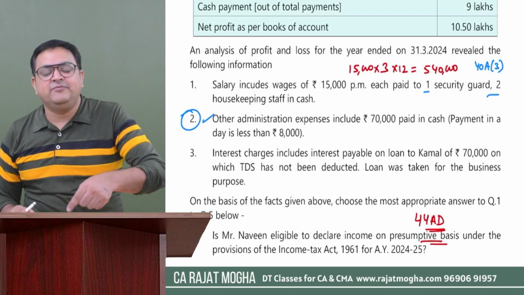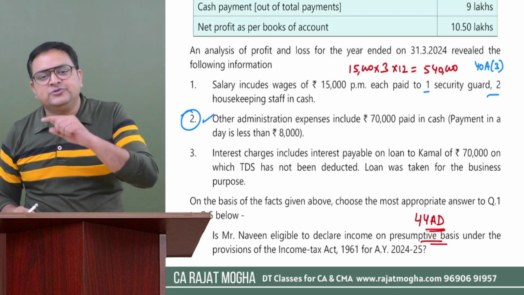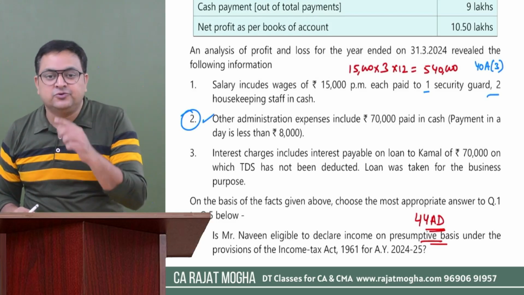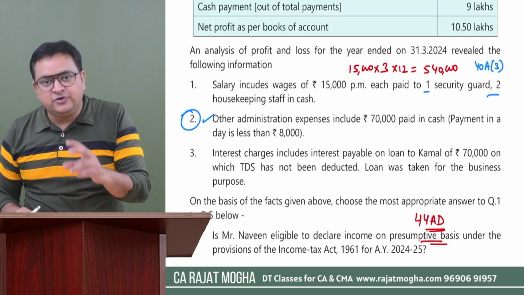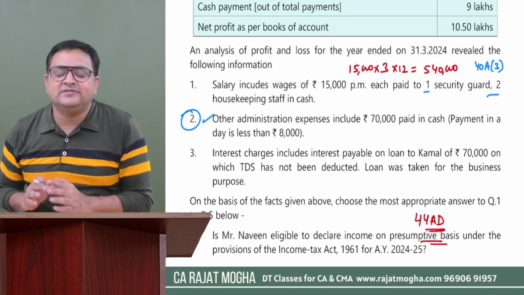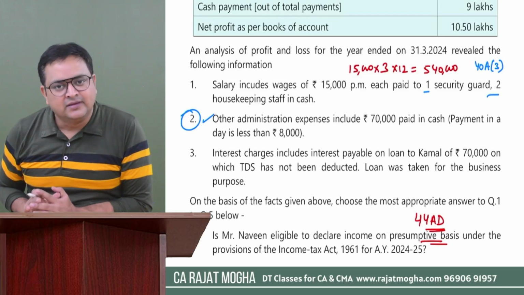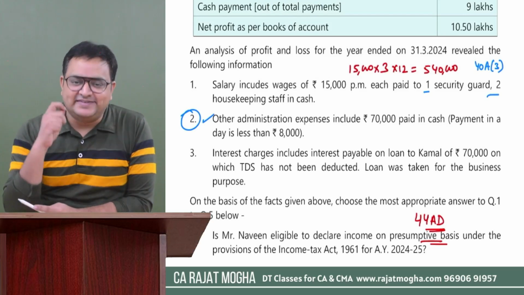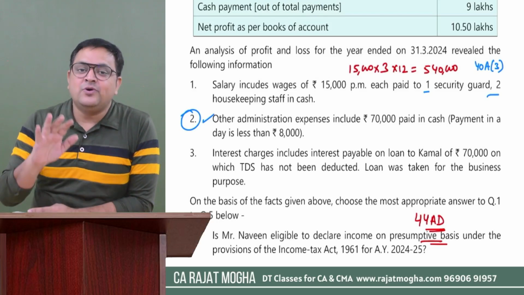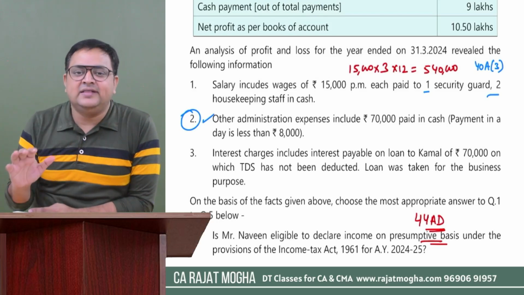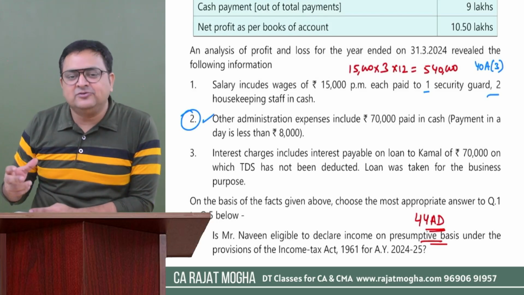But if this would have been part of your total income question, let's say a descriptive question, you understand, if the examiner is giving you certain information and you are not taking that information in your computation, why? Because you have to ignore that.